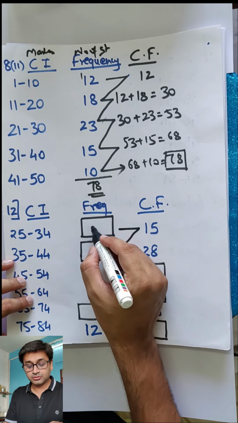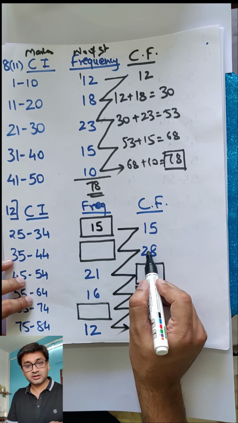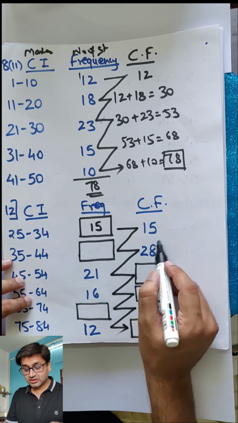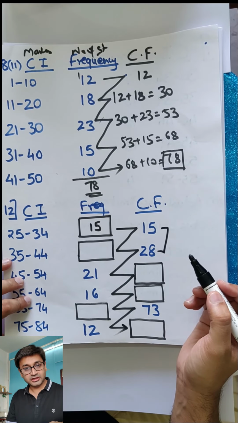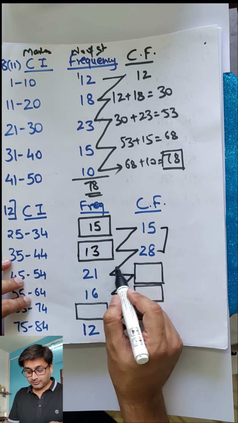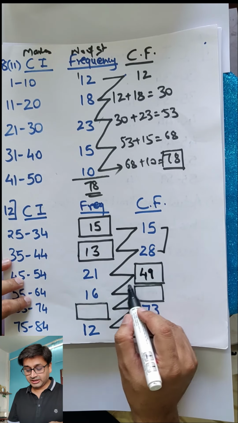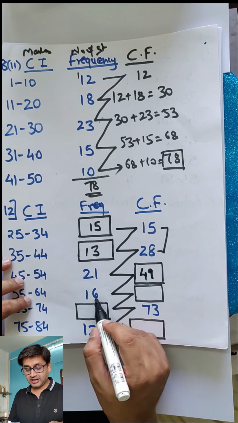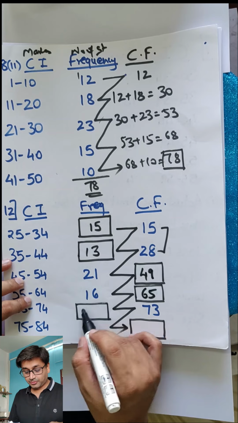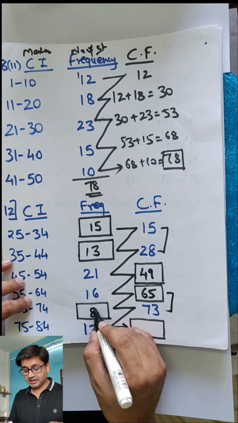So this comes here. That means what will come here? 15. Common sense. 15 plus this comes here. So how will I get this? Obviously I'll subtract these two. So 28 minus 15 will give me 13. Perfect. Now 28 plus 21 will come here, so 20, 40, 49. Then 49 plus 16 will come here, so 49, 59, 65. Then 65 plus something will come here. So plus what will give me 73? Again I will subtract these two. So 73 minus 65 will give me 8.